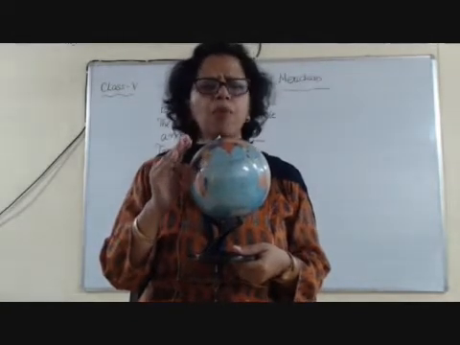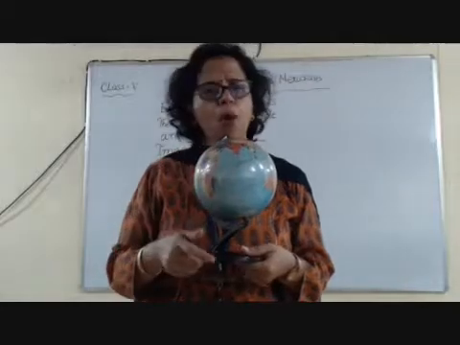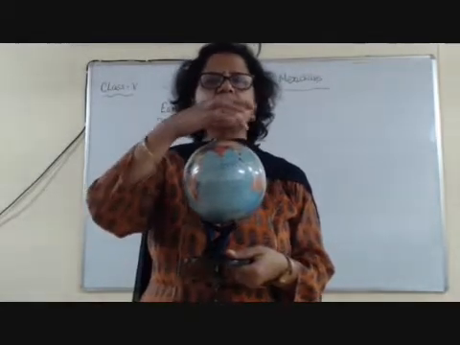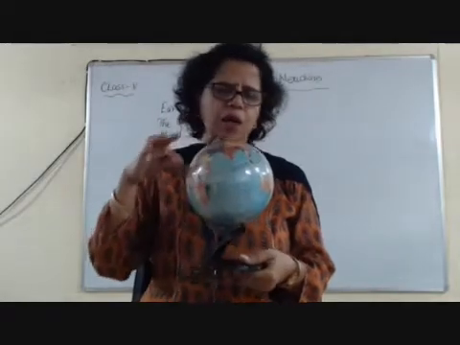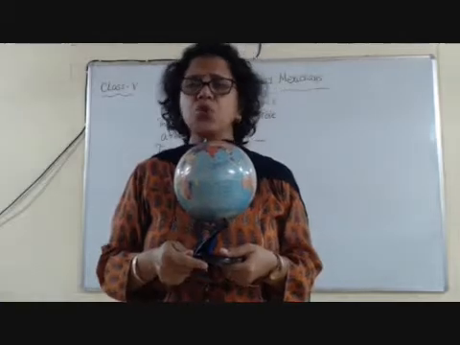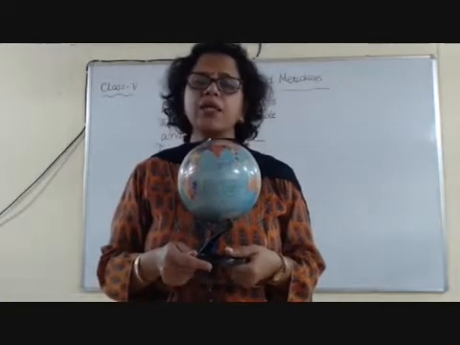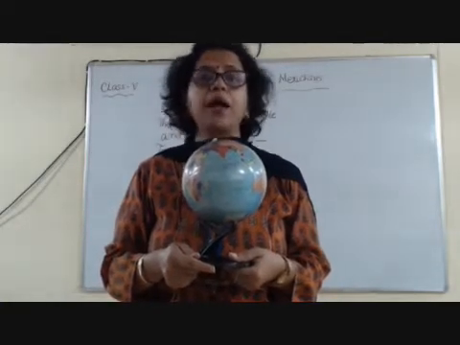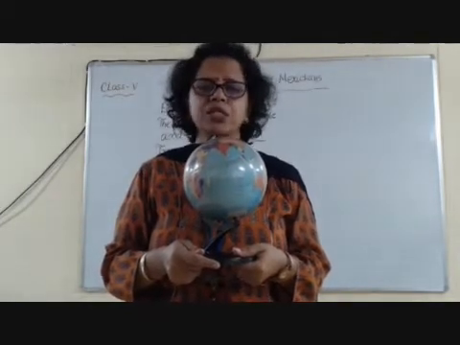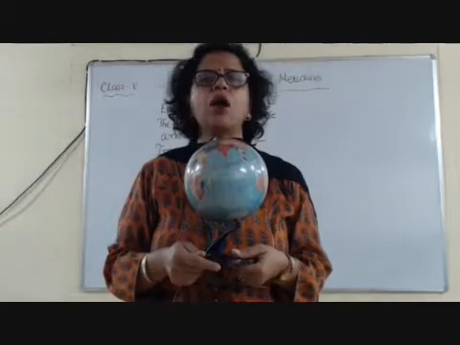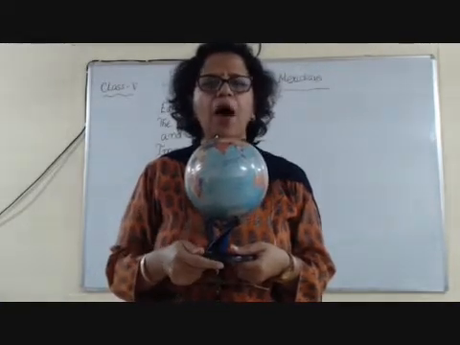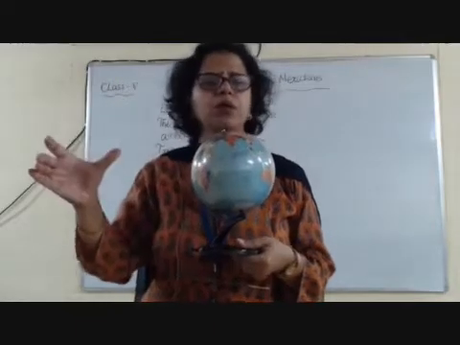Then the next important line is called Tropic of Cancer. Now the Tropic of Cancer is in the northern hemisphere. Children, it is interesting to note that Tropic of Cancer passes through India and it passes through Gujarat. If you visit a place called Mehsana, a little far ahead of Ahmedabad, you will see a board put up there.